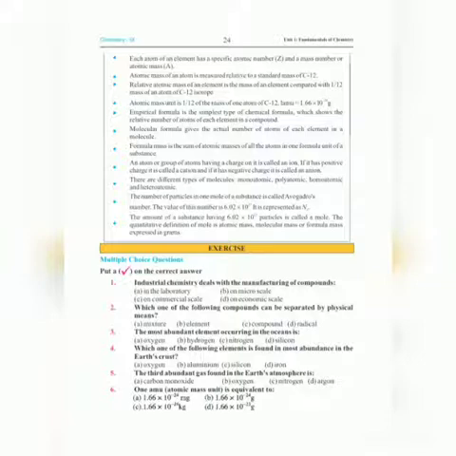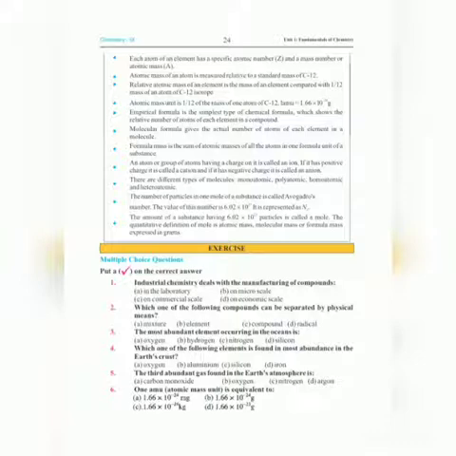Next is which one of the following element is found in most abundance in earth crust. As we know that in earth crust 47% of oxygen is present. So option A is correct one. Next statement is the third abundant gas found in earth's atmosphere is. As we know that in Earth's atmosphere, there is 0.9% argon is present. So argon gas is the third abundant gas, which is option D. So option D is correct one.